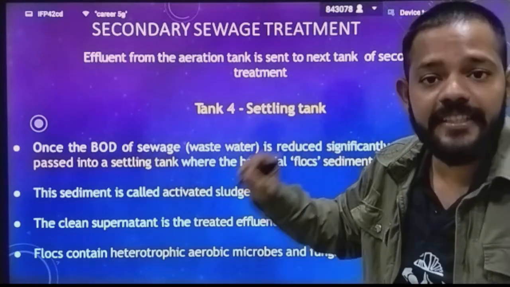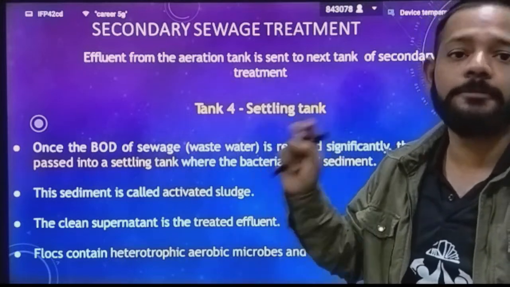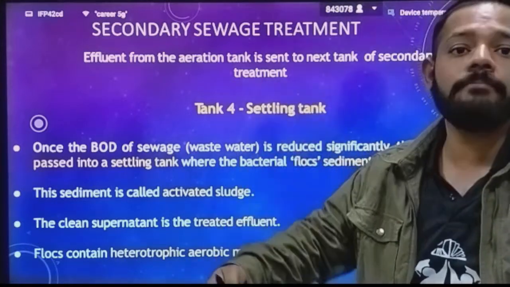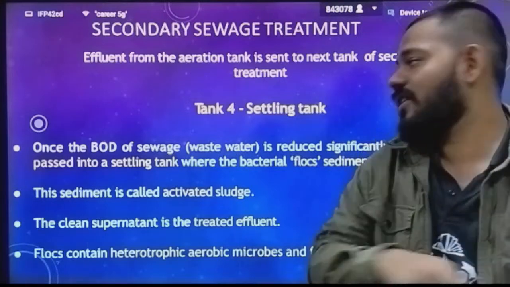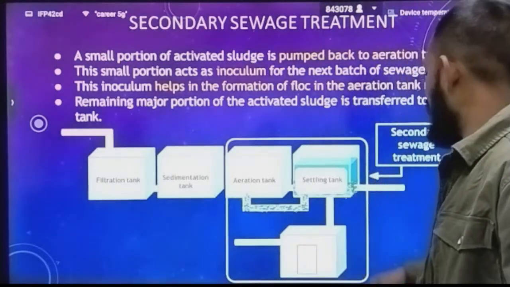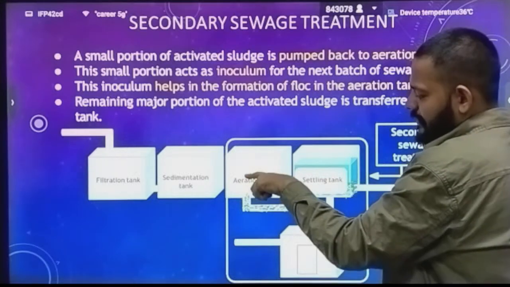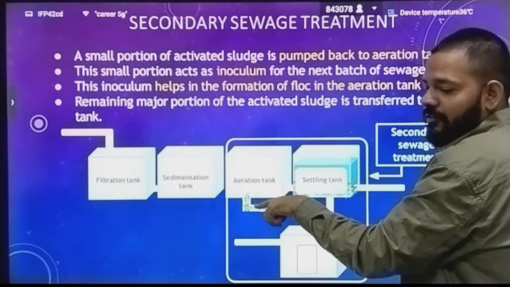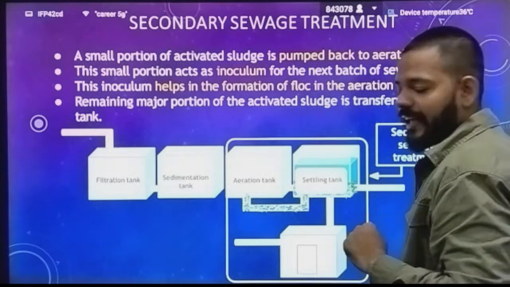Now the effluent is treated, it is pure. Not that pure, but it is much better than the sewage present at step 1. Now we have step 5. In this image you can see the aeration tank sending water containing less BOD into the settling tank.